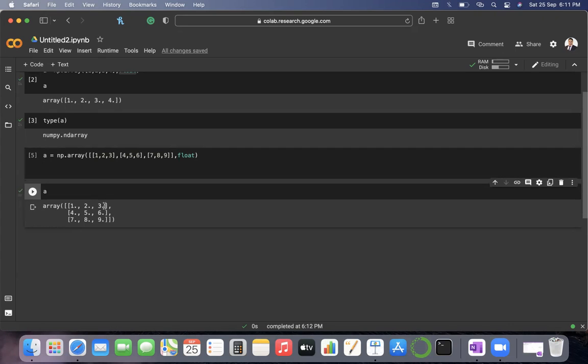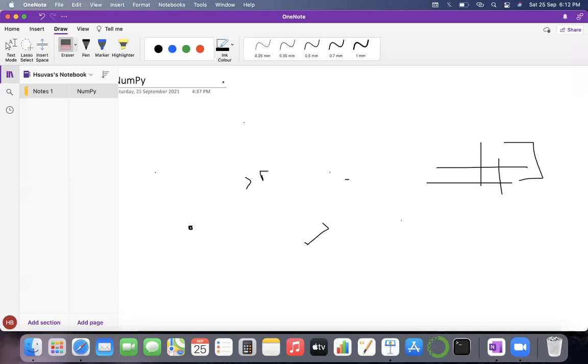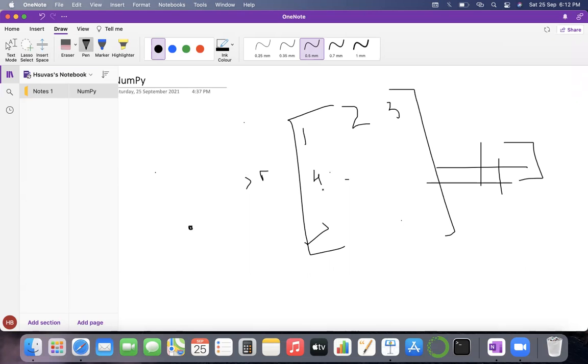If you consider this array like this, I'll just write it in a simplified way. This looks like this, right? 1, 2, 3, 4, 5, 6, 7, 8, and 9. Am I right?